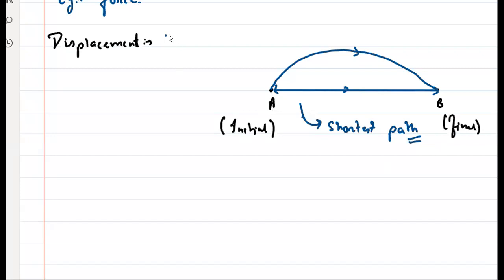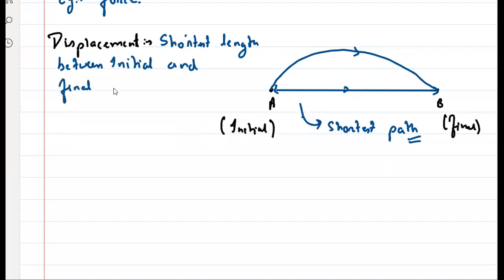So can I say displacement is the shortest length between what? 2 points. Initial and final point, right? Initial and final point. Yes or no? Tell me, yes or no? Yes, sir. So can I say, sir, यहाँ पे तो डायरेक्शन भी होगा ना, A से B जा रहे हैं,